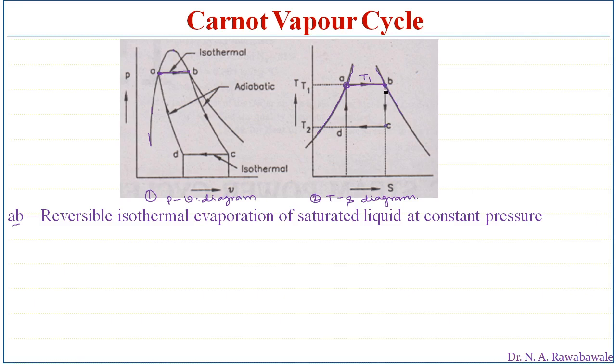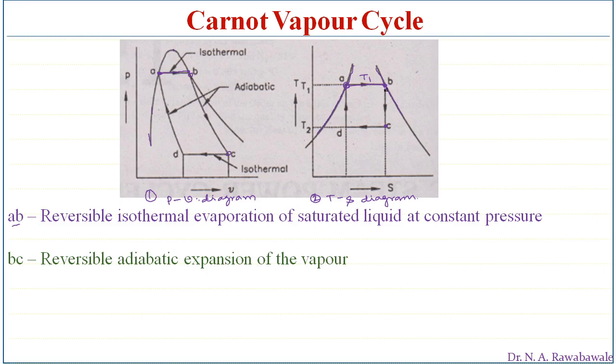Isentropic expansion takes place. Isentropic expansion means there is no supply of heat into the system and no heat rejection. There is zero heat exchange during this process B to C, during which entropy remains constant. Entropy at point B is equal to entropy at point C. Steam is passed into the turbine where it is expanded, and that is represented on the PV diagram from B to C. So the process B to C is isentropic expansion, which we can call reversible adiabatic expansion of the vapor.